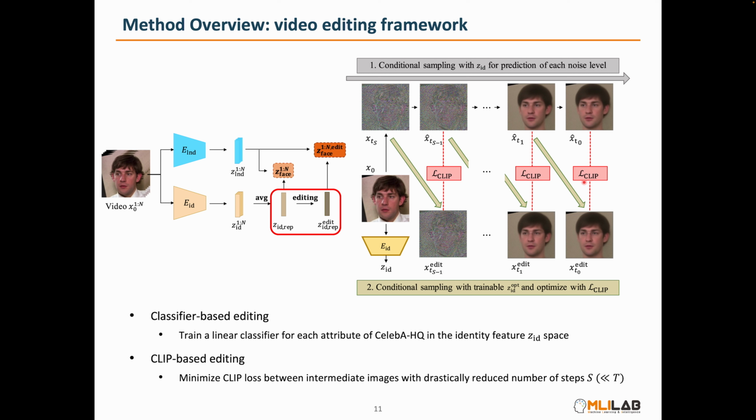Unlike the classifier-based approach, to calculate CLIP loss, we should update the identity feature and generate an image here. To do this, we obtained the editing direction from the identity feature of the first frame of the video and use it in the representative identity space.